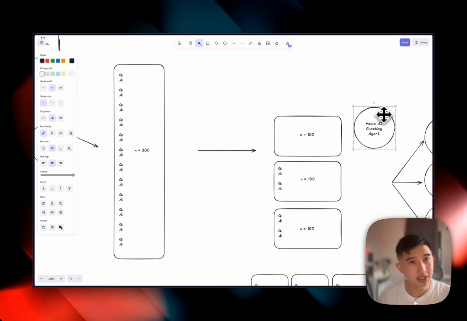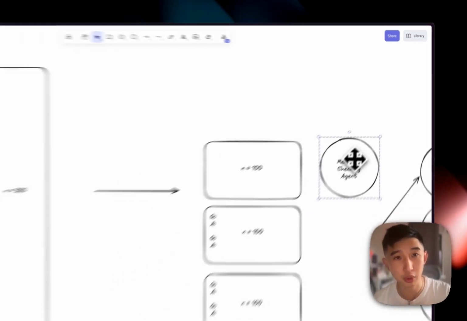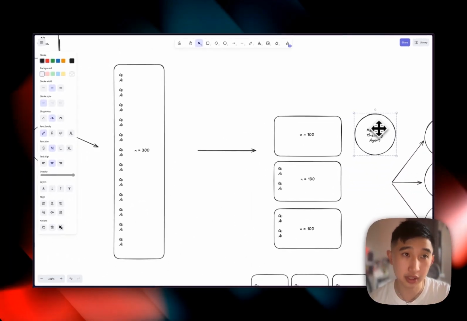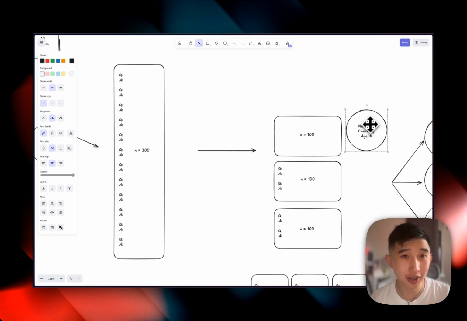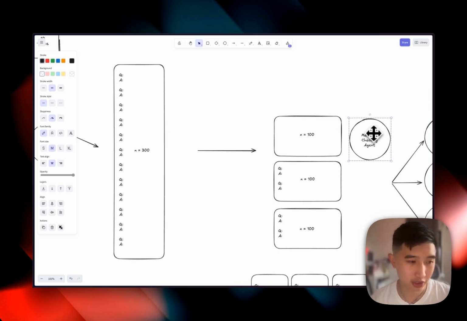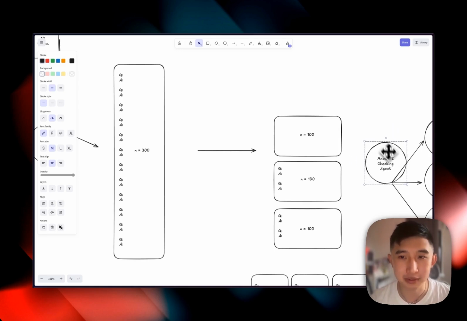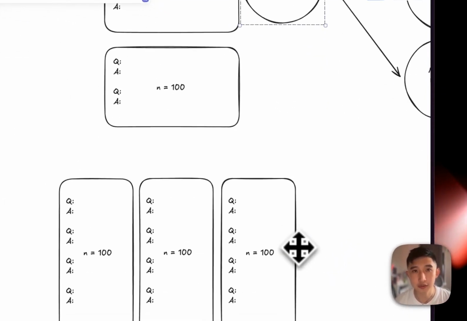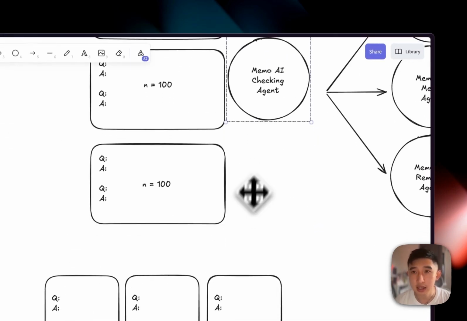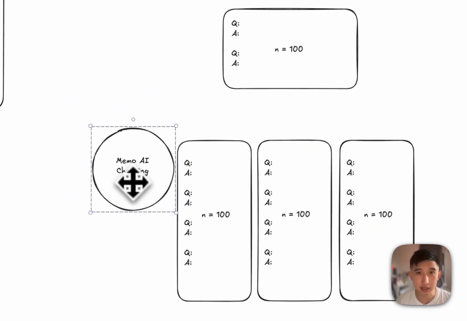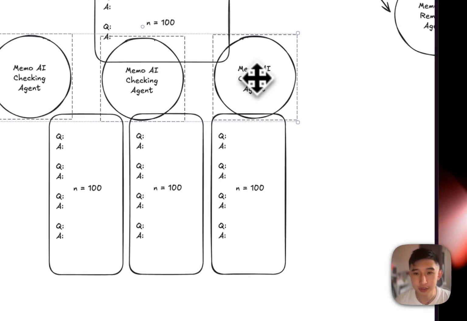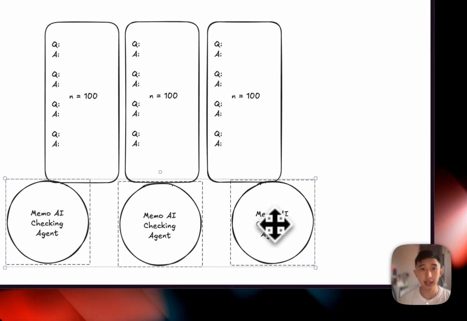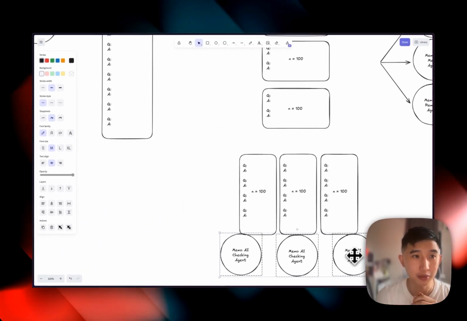Like a real human, it'll be questioning the output quality of the flashcards. This is actually a really great way to optimize the flashcards quality and output. The problem is that it will take quite a long time because there are a lot of flashcards to go through and check. Just like a real human, it'll take several minutes to look into. So we've made a different approach. Instead of doing this linearly, the Memo AI checking agent would do this in parallel. We would deploy 3 agents, and these 3 would check these 3 batches consecutively in parallel. This is to optimize the speed. You will get your flashcards in probably less than 5 minutes instead of waiting an hour.